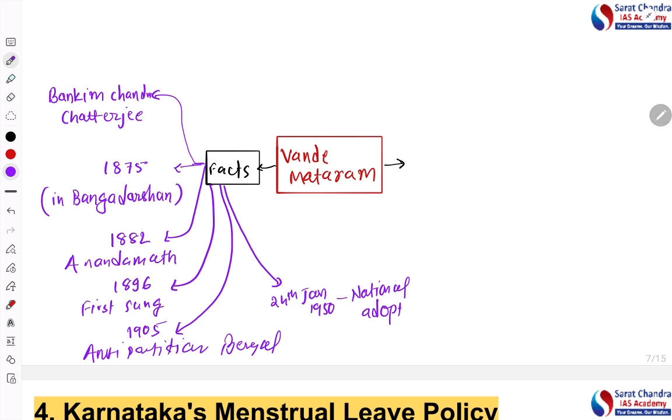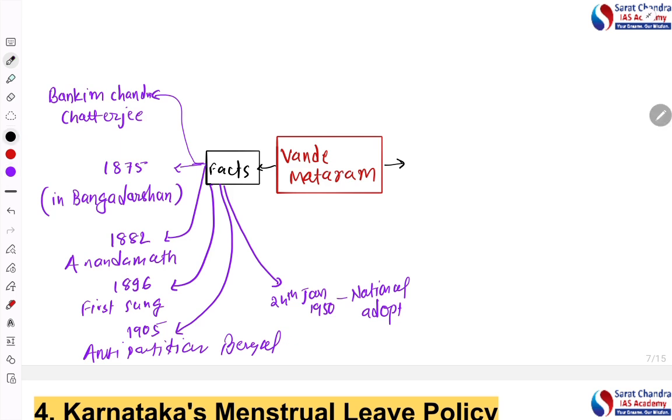And you know what Honorable Dr. Rajendra Prasad, the first president of India, said? He said that this national song Vande Mataram will not have any less importance, less honor and less status than the Jana Gana Mana, that is the national anthem. That was the statement of Dr. Rajendra Prasad. That means the national song has equal importance like the national anthem.